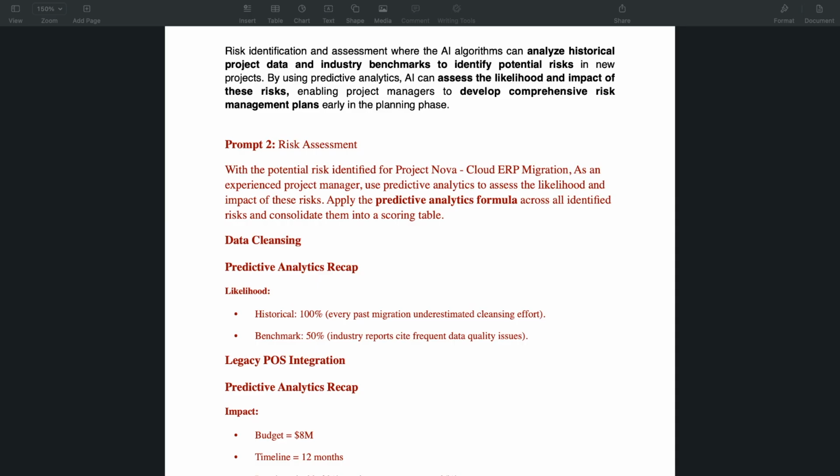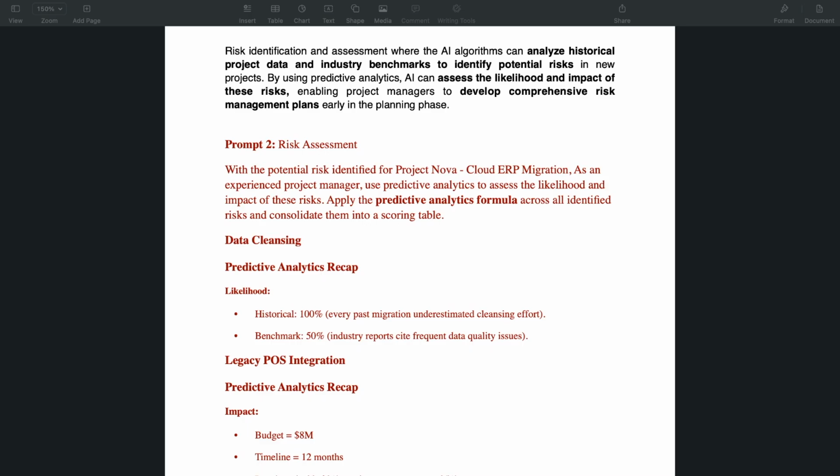So what we're telling AI is that we want it to act as an experienced project manager using predictive analytics to assess the risks that have been identified, assessing the likelihood and the impact of each. As we all know, for anything that has to do with AI, you have to have data, and that data has to be accurate.